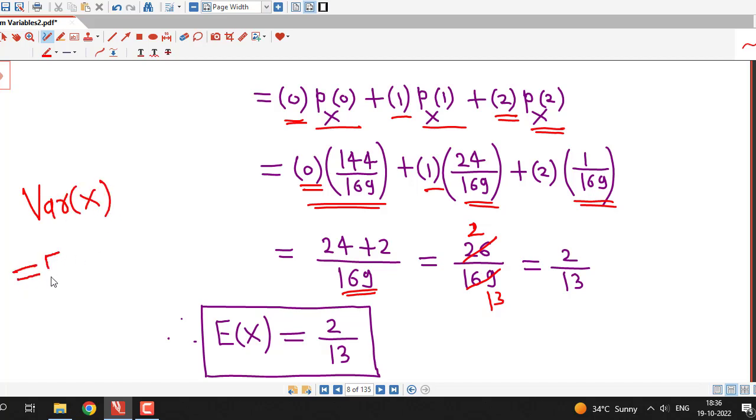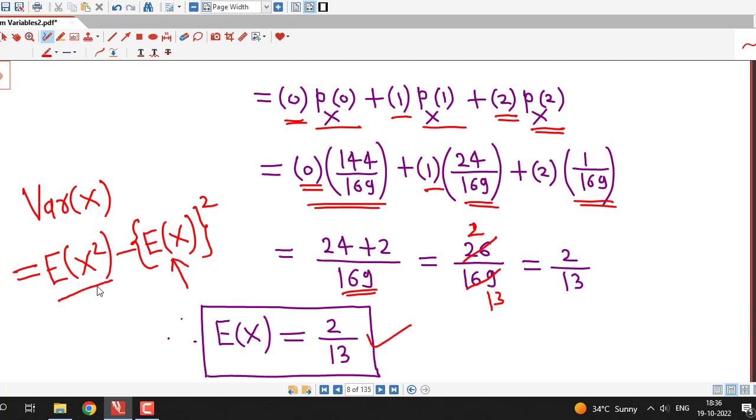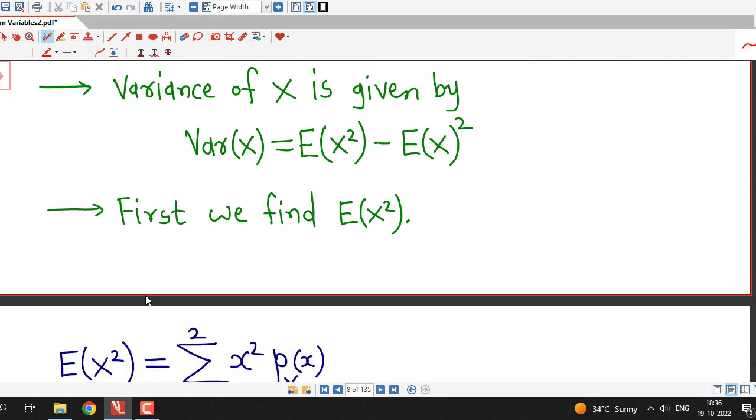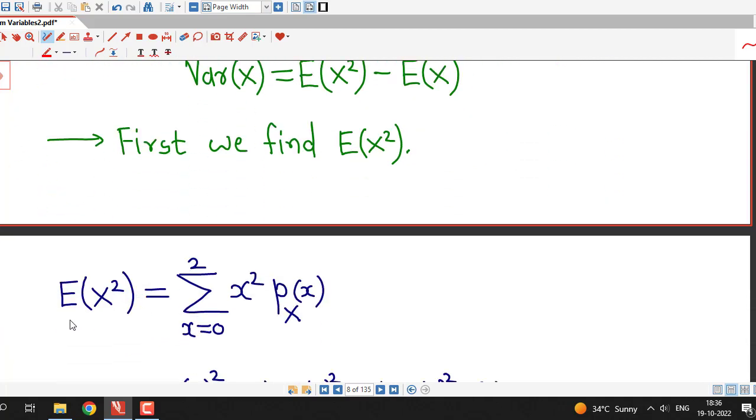and we use this formula for variance. It is given by expected value of x square minus square of expected value of x. We have obtained expected value of x, which is 2 by 13. So for variance, first I have to calculate expected value of x square. So that is also given by this formula. Expected value of x square is sigma x square times value of PMF at x, x equal to 0 to 2.